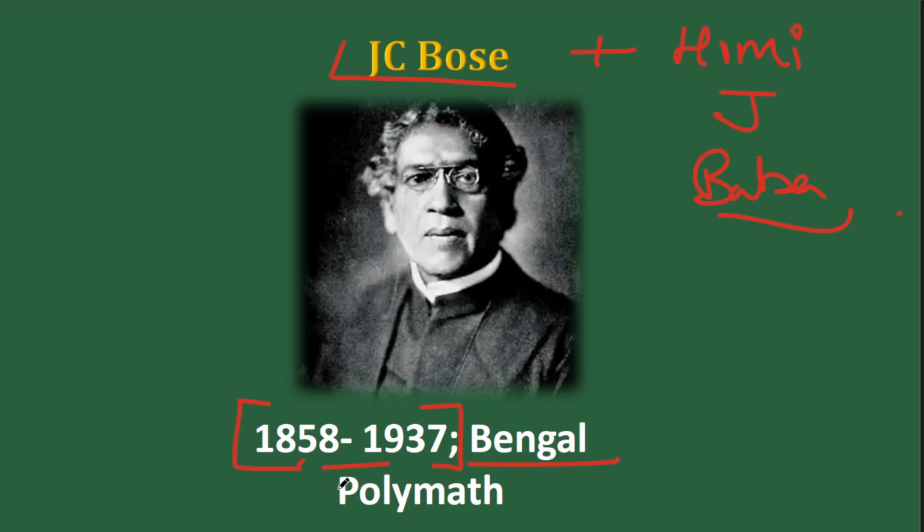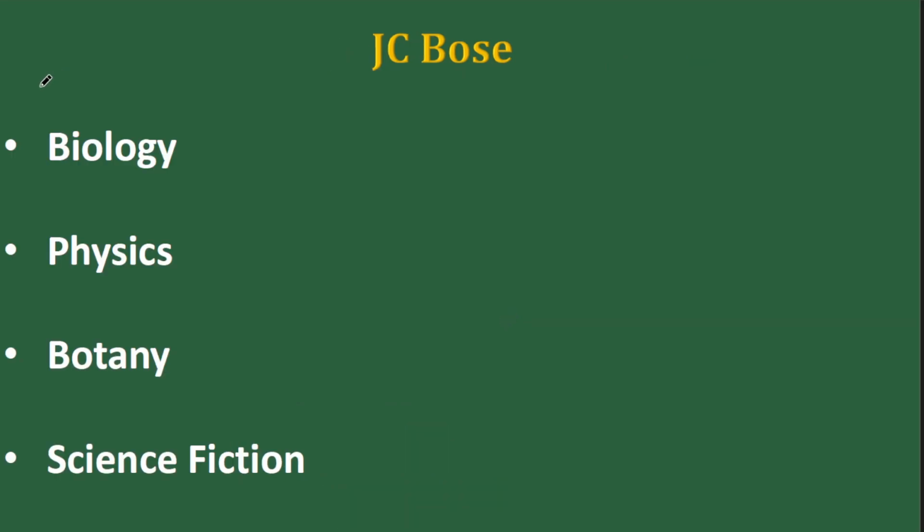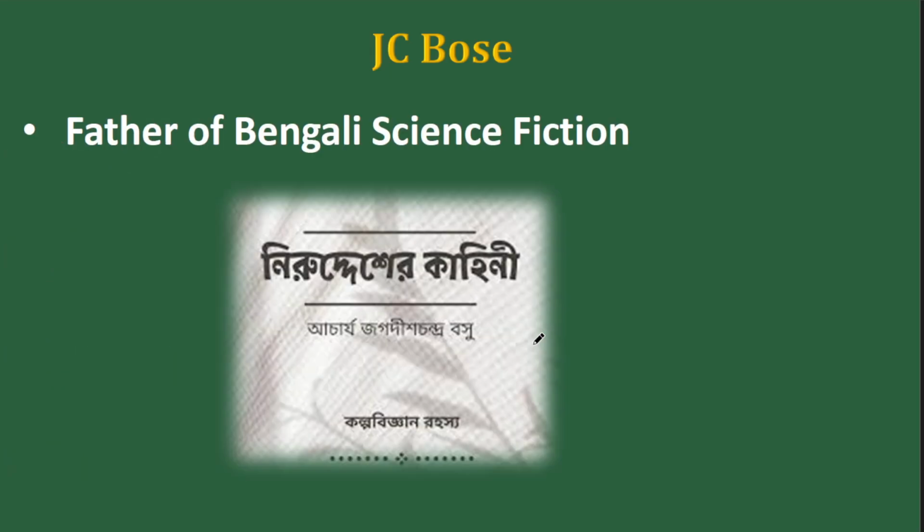Now see, J.C. Bose's area of expertise cannot be pinpointed because he was a polymath. Polymath means a person who has multiple interests and expertise in multiple fields. So take the case of J.C. Bose, he has interest and researches in biology, physics, botany and science fiction. This is something that you won't anticipate. He was in fact called the father of Bengali science fiction.